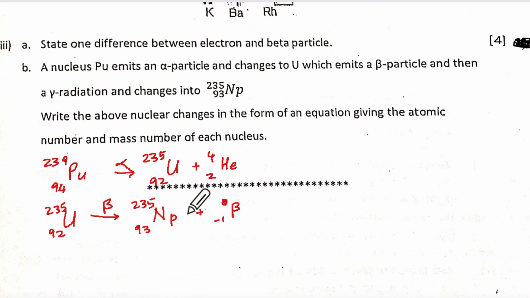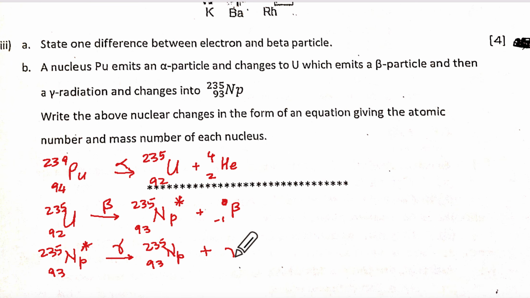But I will put an asterisk here, and then Np with 235, 93 with an asterisk, and that will be Np 235, 93 plus gamma. All right, for 4 marks I would do that.